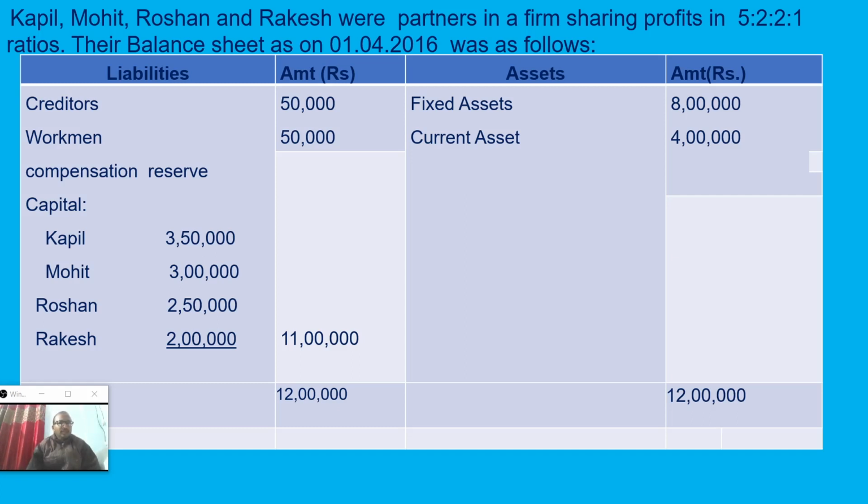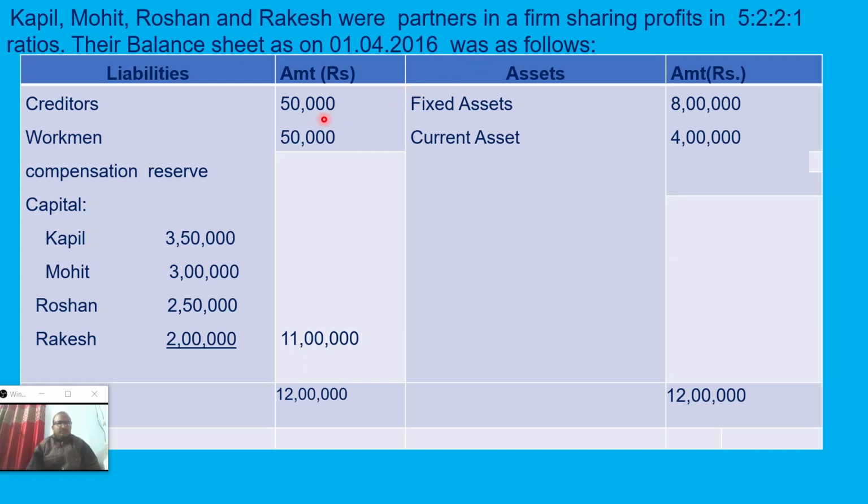There are four partners: Kapil, Mohit, Roshan and Rakesh, and their profit sharing ratio is 5 is to 2 is to 2 is to 1, that is 5 by 10, 2 by 10, 2 by 10, 1 by 10. And their balance sheet as on 1st April 2016 was as follows.